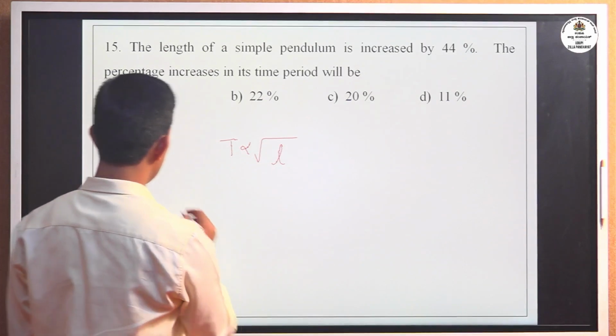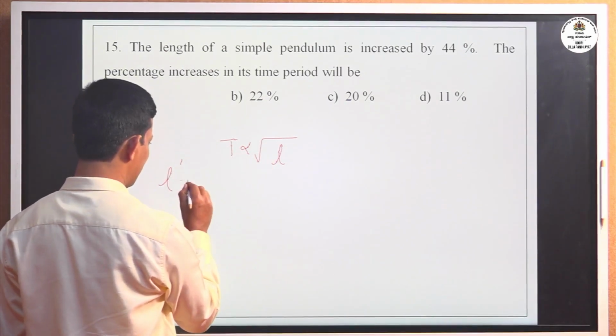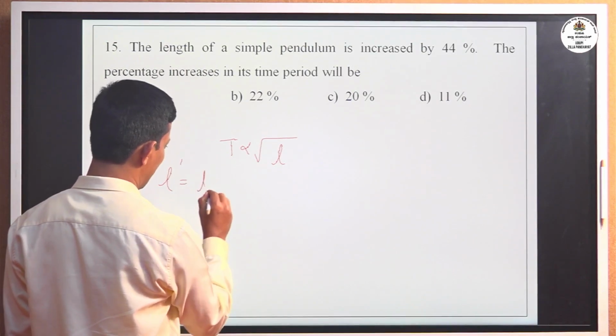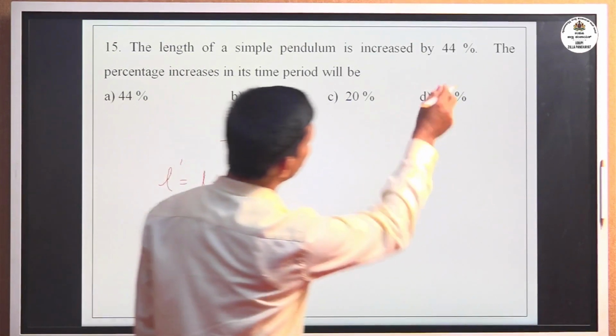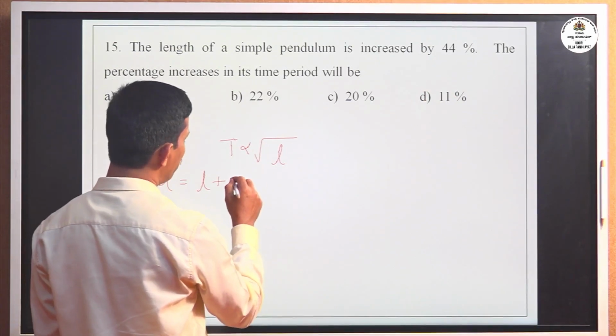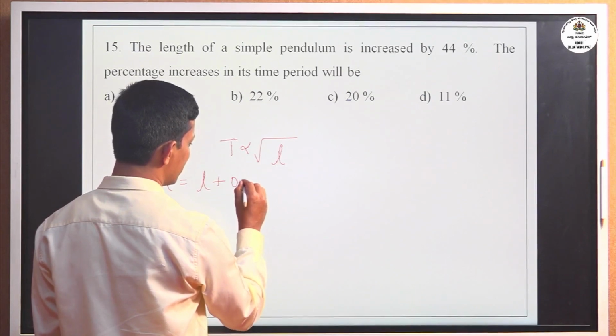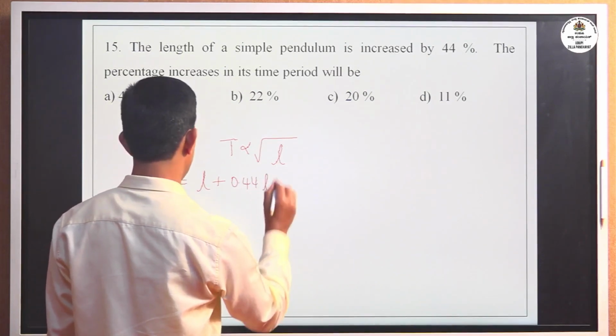Length is increased means, if I consider initial length L, final L dash equal to L plus how many percent? 44% increase. It's 44% of L, 44 divided by 100, that is 0.44 into L.